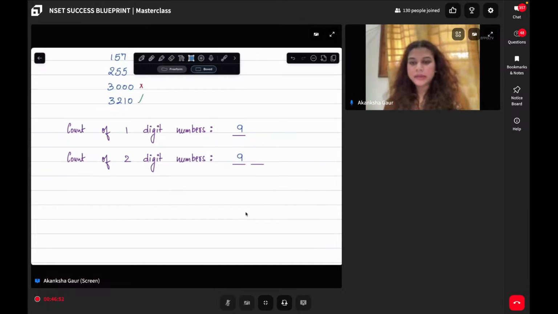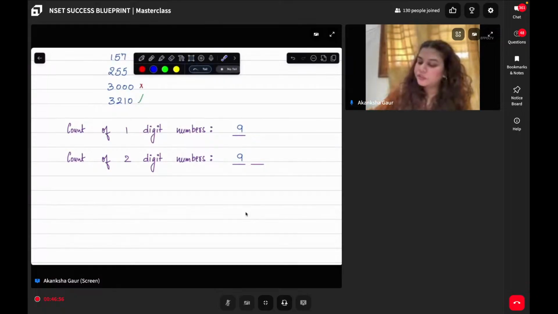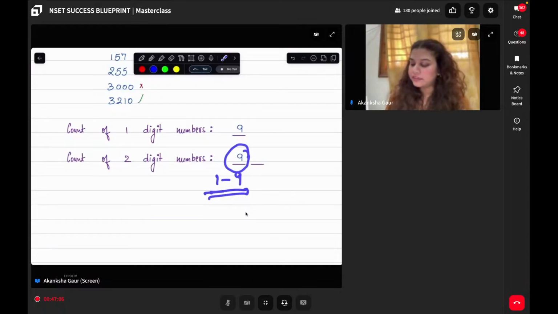Yes. Spaces that I have to fill are 2 in number. Can I say first place can be filled with any number from 1 till 9? Yes or no? First space can be filled from 1 till 9. What about second space? What all possible combinations can be there on the second space?